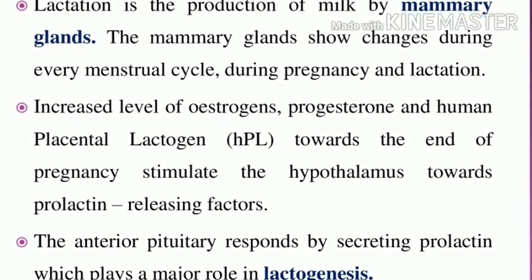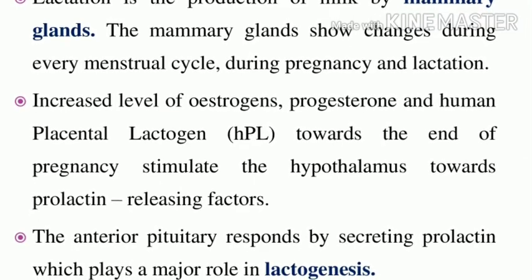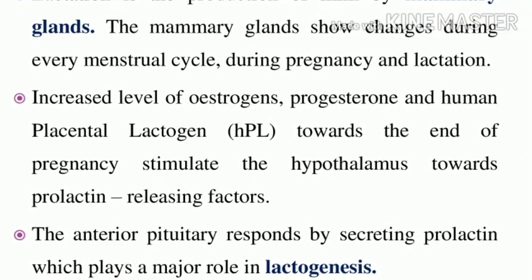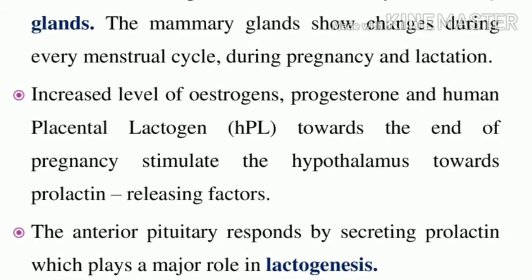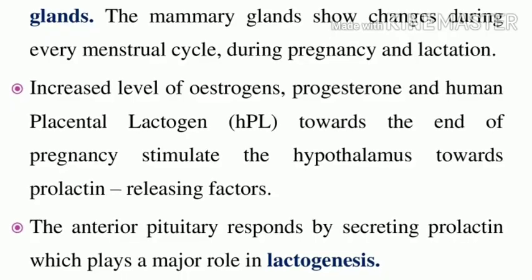Which gland is responsible for prolactin? The anterior pituitary gland, stimulated by the hypothalamus, secretes the prolactin hormone, which plays a major role in lactogenesis.